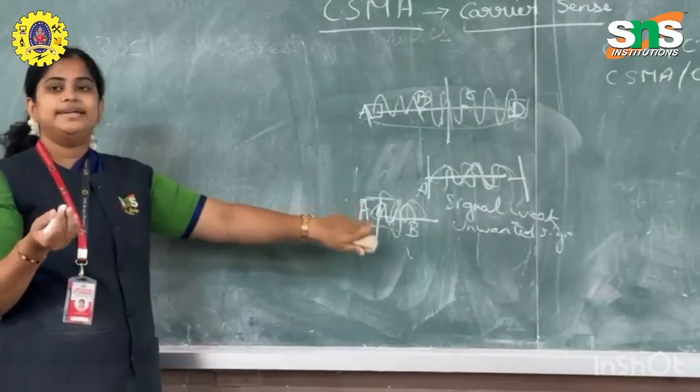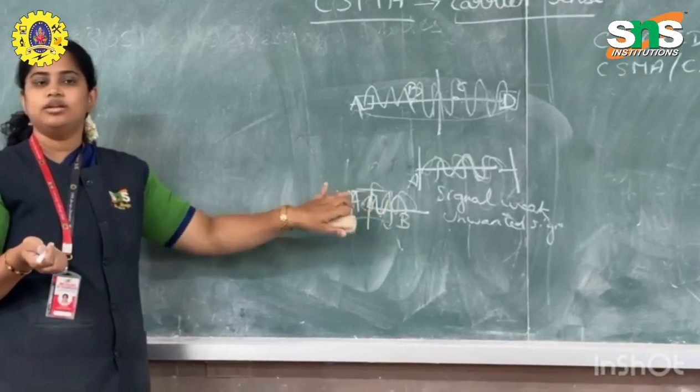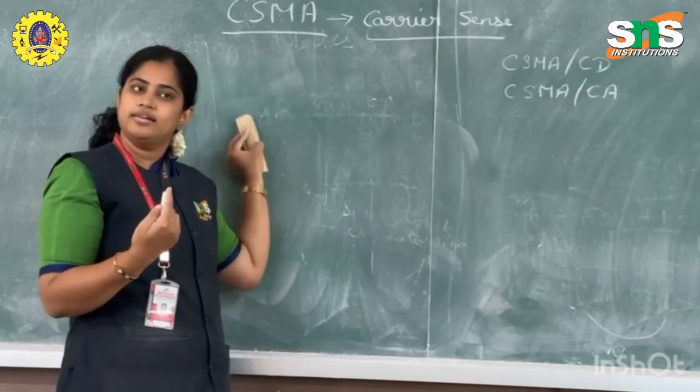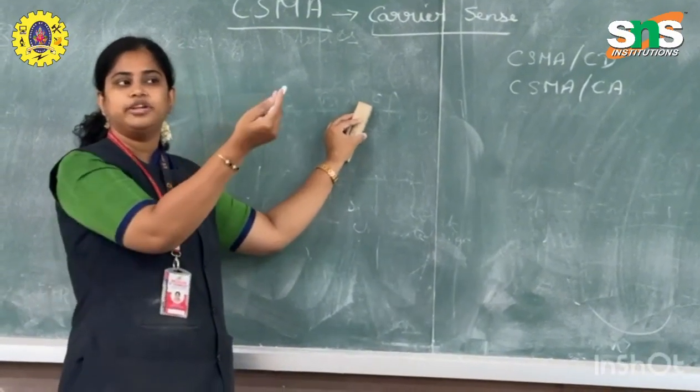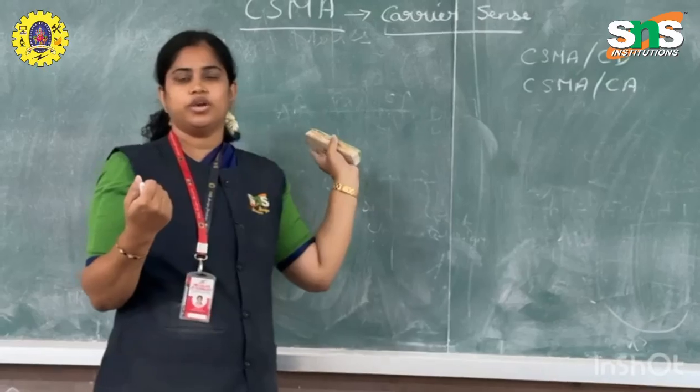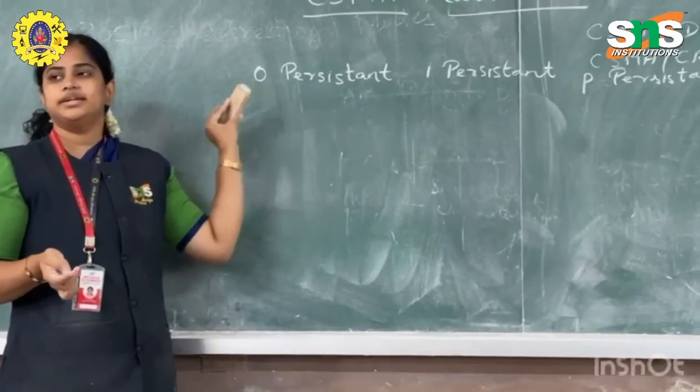So it detects whether our data was sent or collided somewhere in between. Now there are 0 persistent, 1 persistent and P persistent.